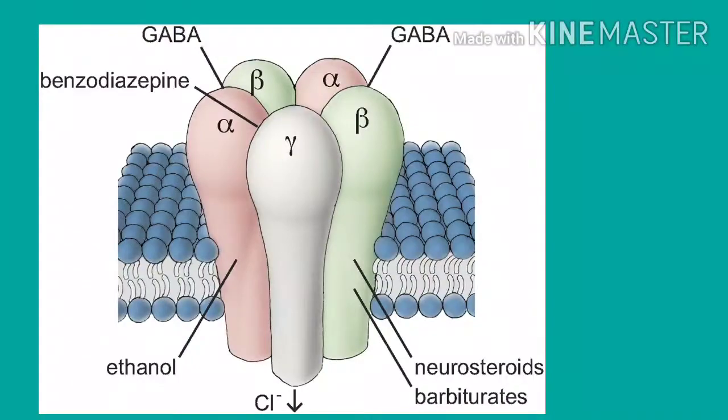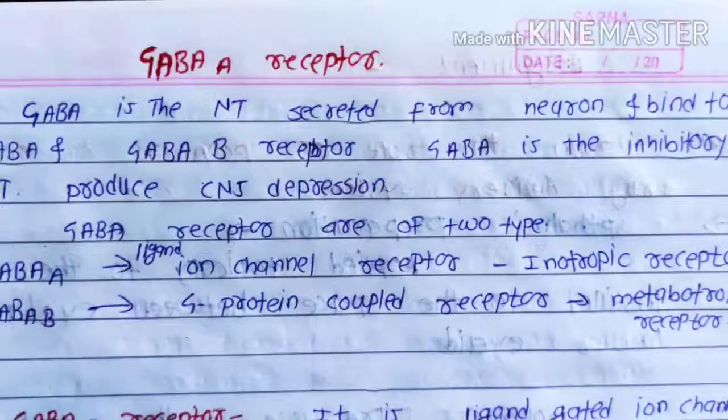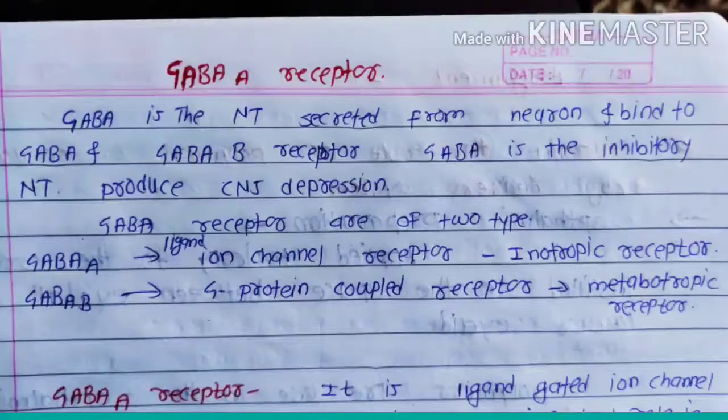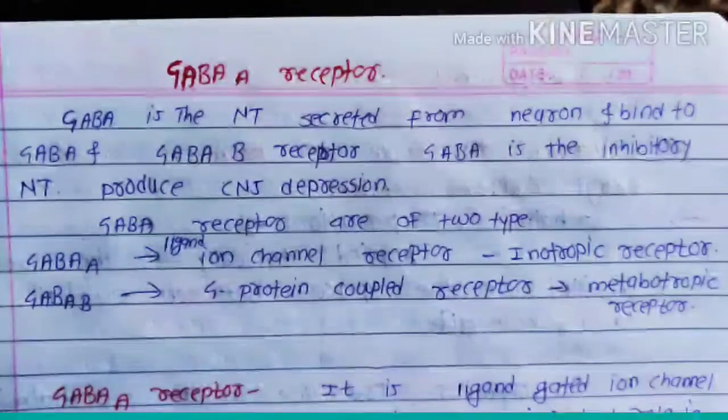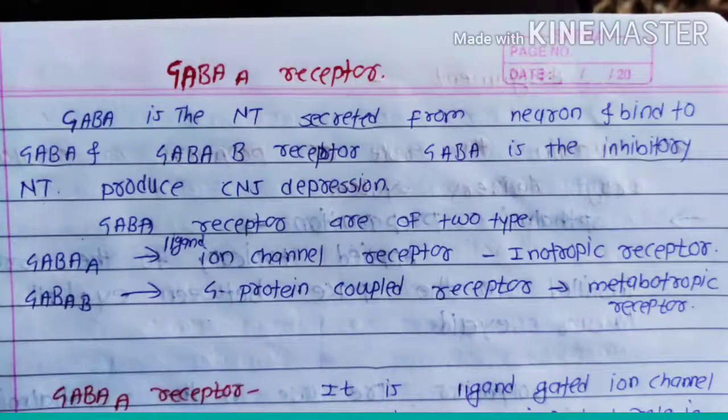What is GABA? GABA is the inhibitory neurotransmitter which is secreted by the neurons and which acts on the GABA receptor. There are two main types of GABA receptor, that is the GABA A receptor and GABA B receptor. So I just told that GABA is the inhibitory neurotransmitter. So GABA acts on two receptors, the GABA A receptor and GABA B receptor. So let's start with the GABA A and GABA B receptor. What is the GABA A and what is the GABA B receptor?